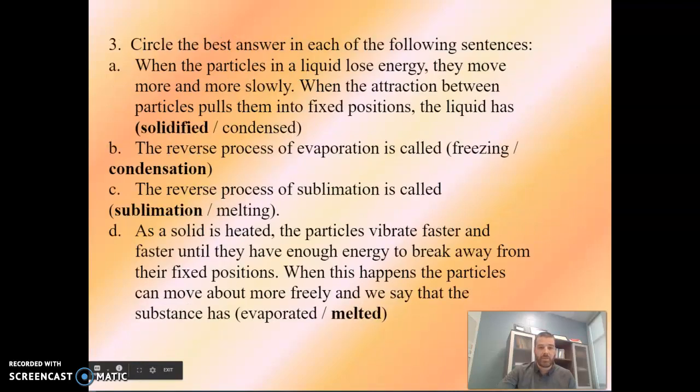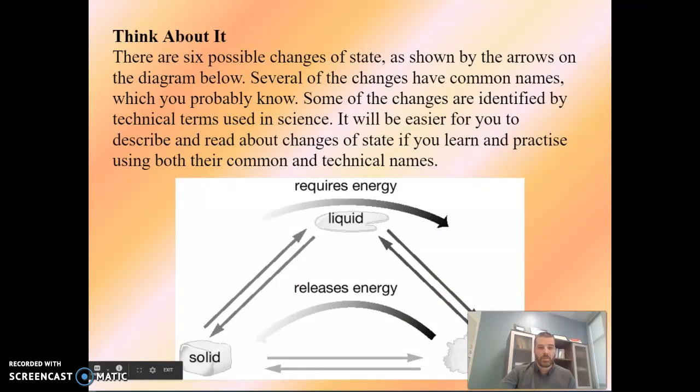And then the only other thing I wanted to touch on was changes in state. So we have 6 possible changes in state that we can go through when we have changes from solid to liquid to gas. So just moving through these. When we go from a solid, and I always like to use water as the example, it's just really, really easy.